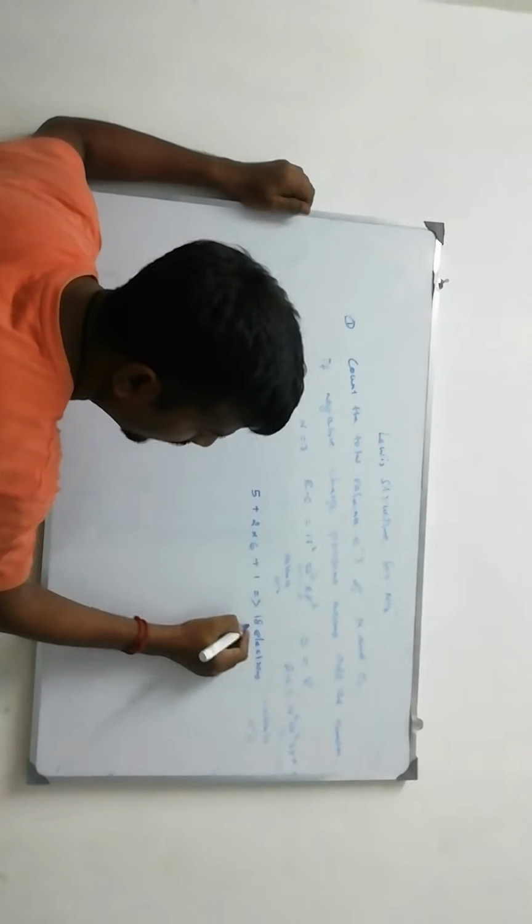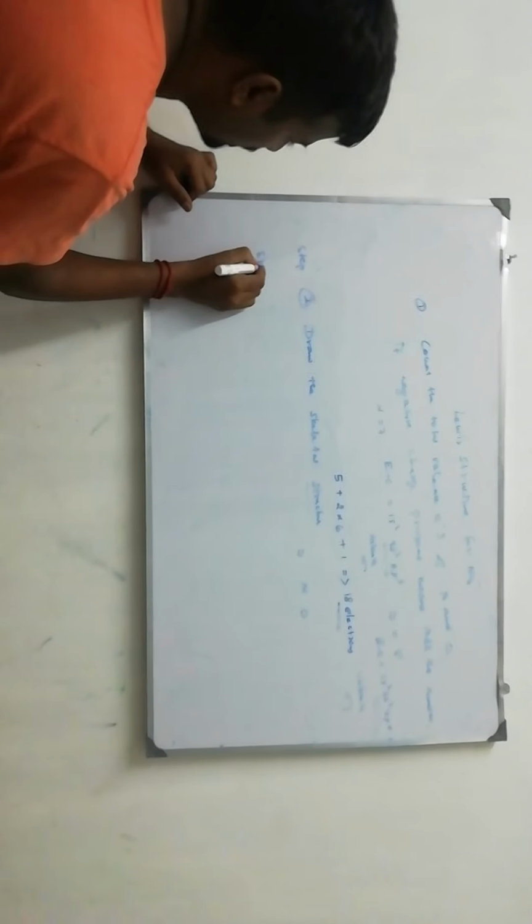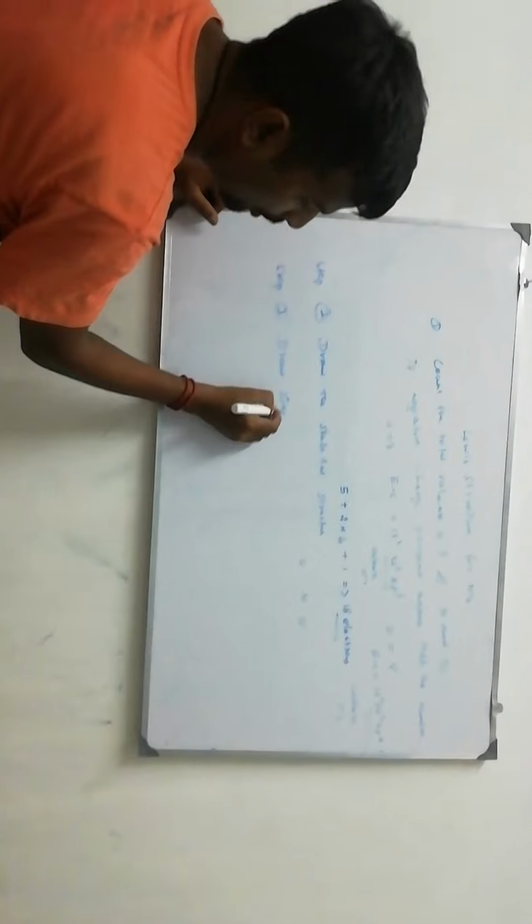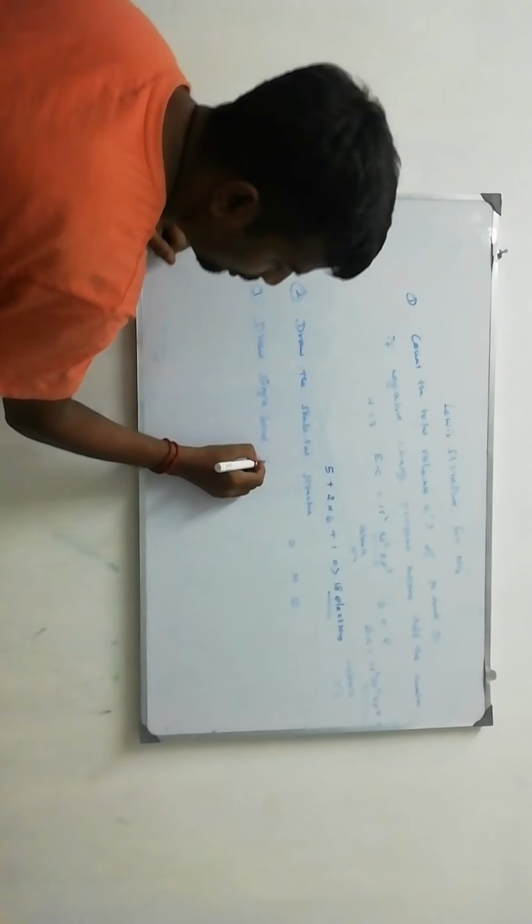Step 2. Draw the skeletal structure. How to draw the skeletal structure? Nitrogen with 2 oxygens. Oxygen, nitrogen, oxygen. Next step is step 3. Draw single bonds between them.